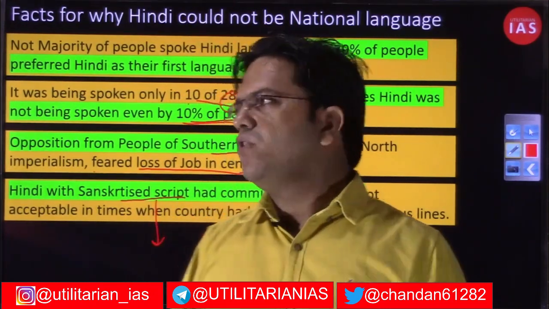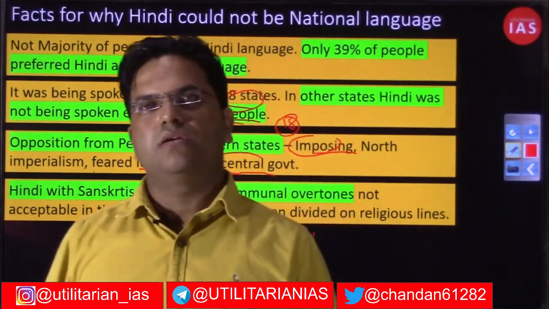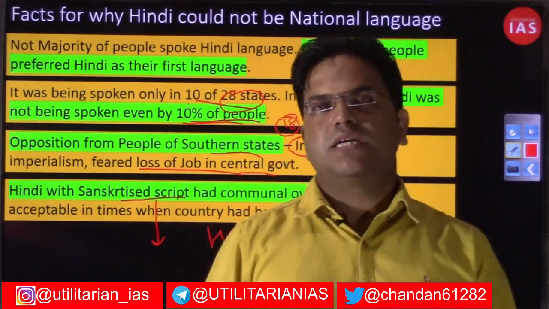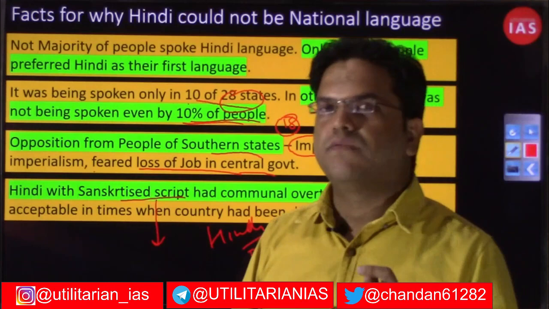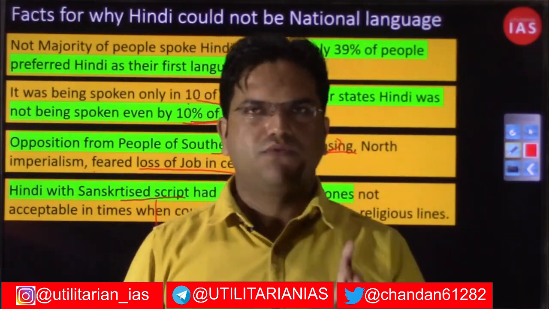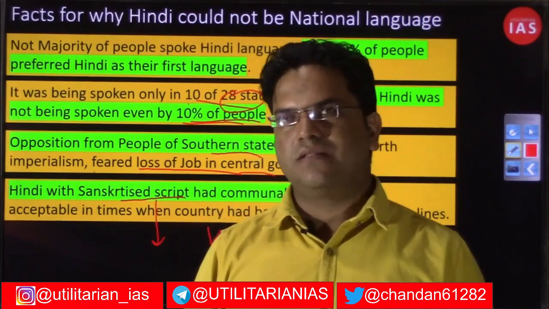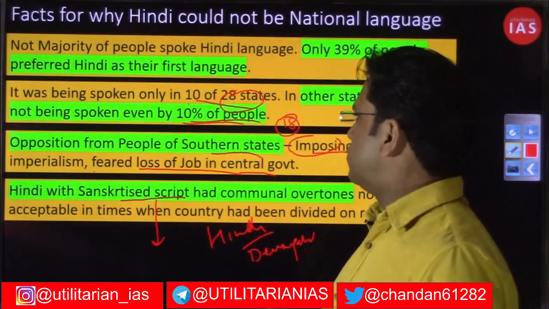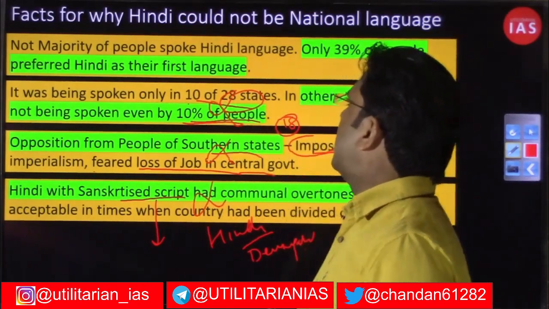Because if we had adopted Hindi in that Sanskritized script, our neighbor would have sent a message to our Muslims: did we not say that these people are just working for the interest of caste Hindus? That was Jinnah's allegation against the Nehrus and Gandhi, on which he got Pakistan. So this reason also ruled out.